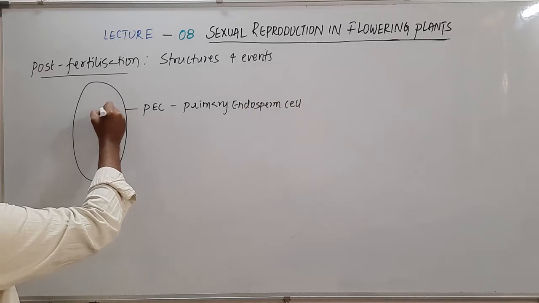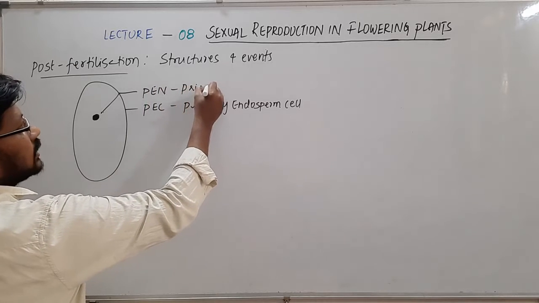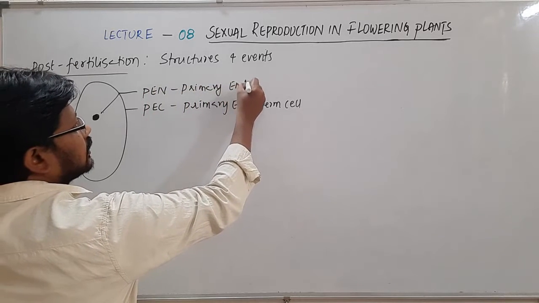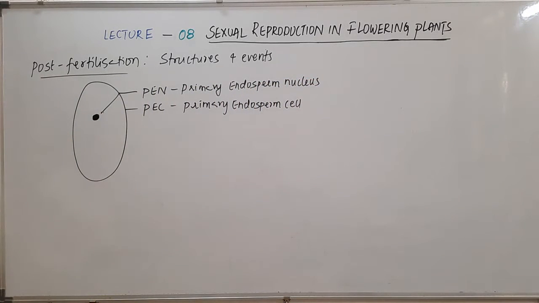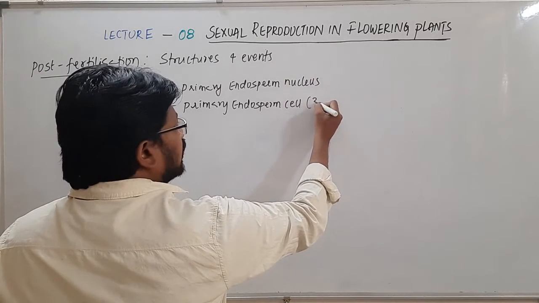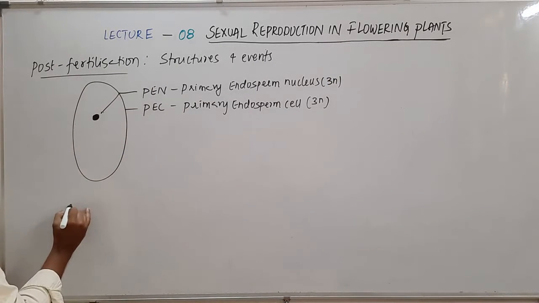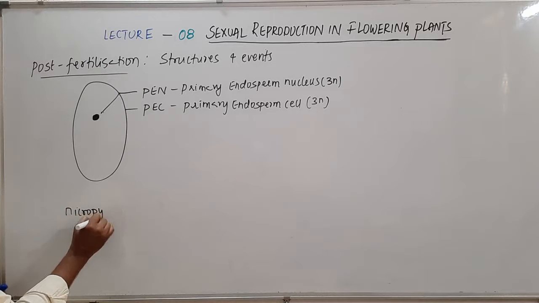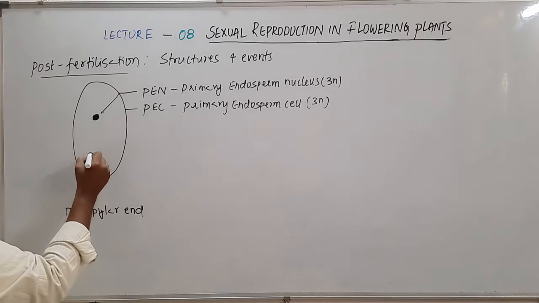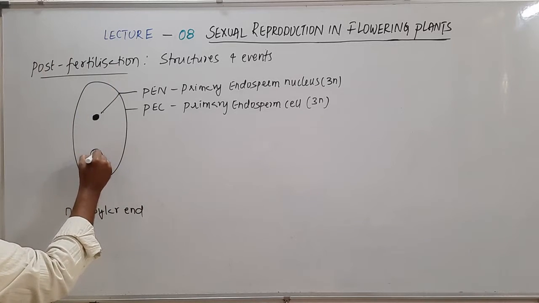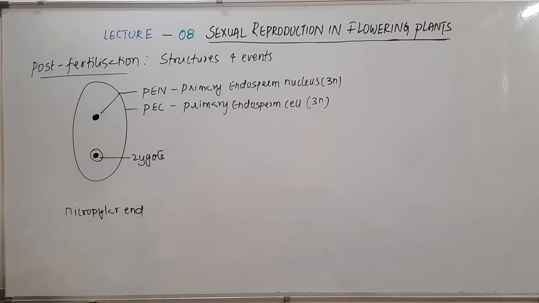Whereas this one is called PEN, which stands for primary endosperm nucleus, of course. These are actually triploid in condition, right? And this is the micropylar end. Opposite, we know this is the chalazal end, and we know that the zygote is formed on the micropylar end. So this is the zygote, right?